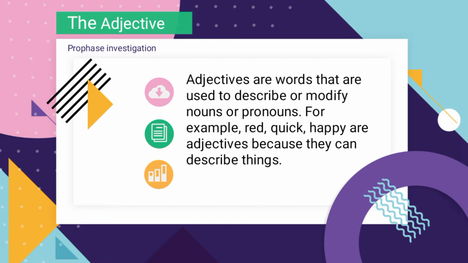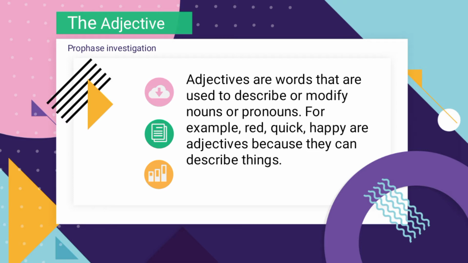That means adjectives are related to noun. How are they related to noun? Because an adjective is a word that adds something to the meaning of a noun. They are the modifiers of noun. They tell us something more about noun. In short, we can say adjectives are describing words of noun. Adjectives are words that are used to describe or modify nouns or pronouns. For example, red, quick, happy.